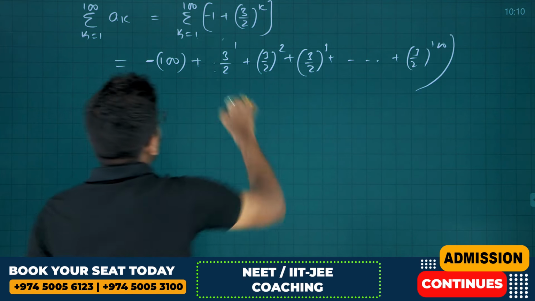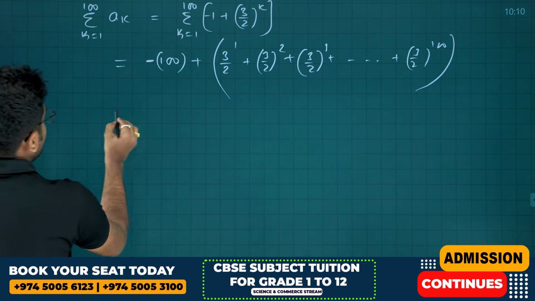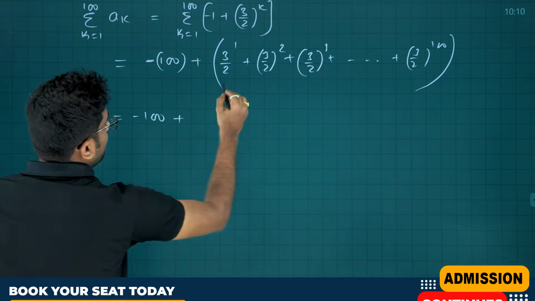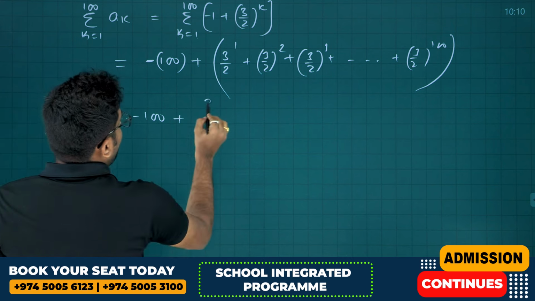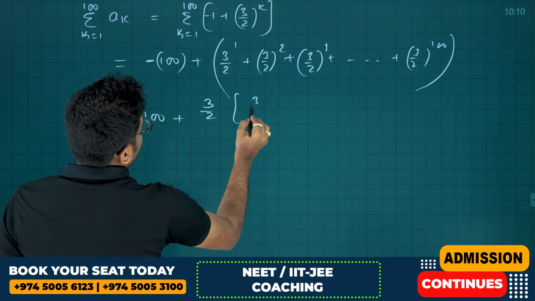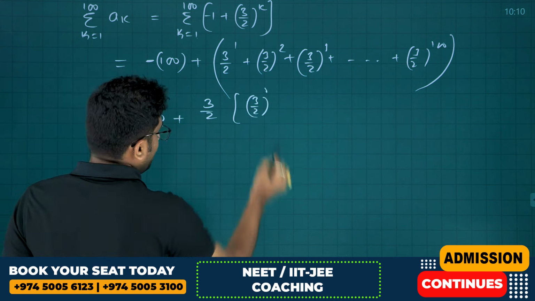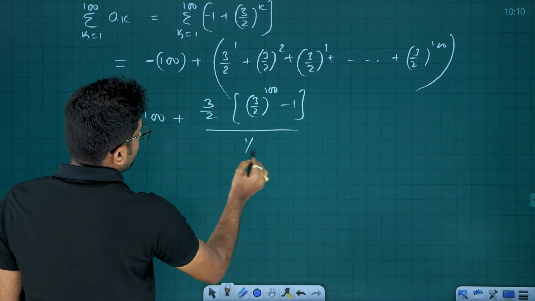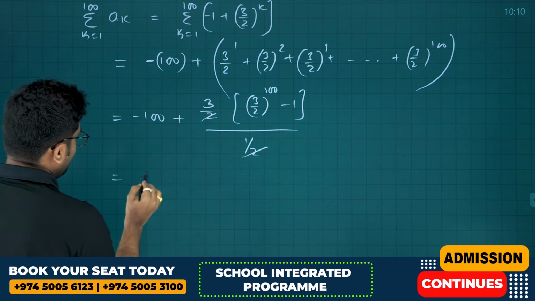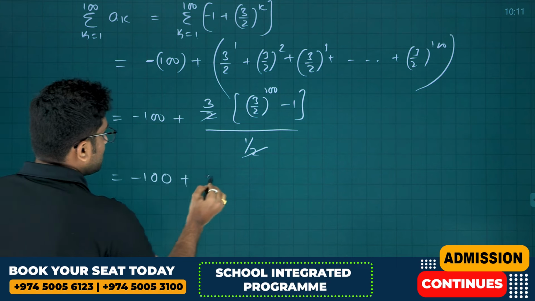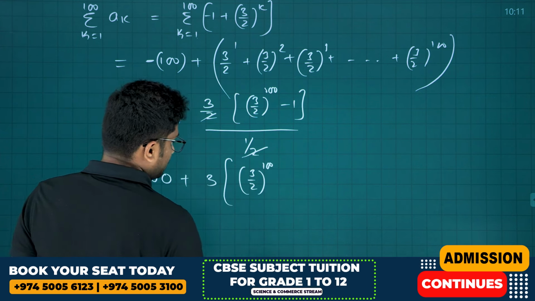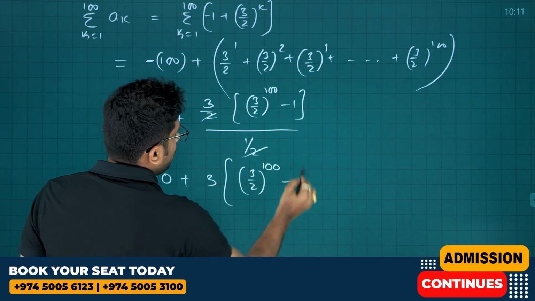This is clearly a geometric progression. So minus 100 plus the sum of the GP, a into (r power n minus 1), that is (3/2)((3/2) power 100 minus 1) divided by (3/2 minus 1), which is 1/2. So the 2 gets cancelled, that is minus 100 plus 3 times ((3/2) power 100 minus 1).